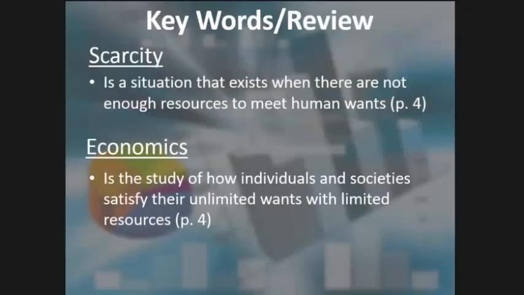Alright class, let's review. Let's review some keywords that we left off with our mixed economies lesson earlier. First word is scarcity. Scarcity is a situation that exists when there are not enough resources to meet human wants. That's our first key review word that we talked about. Another thing is, again, economics. It's a study of how individuals and society satisfy their unlimited wants with limited resources.